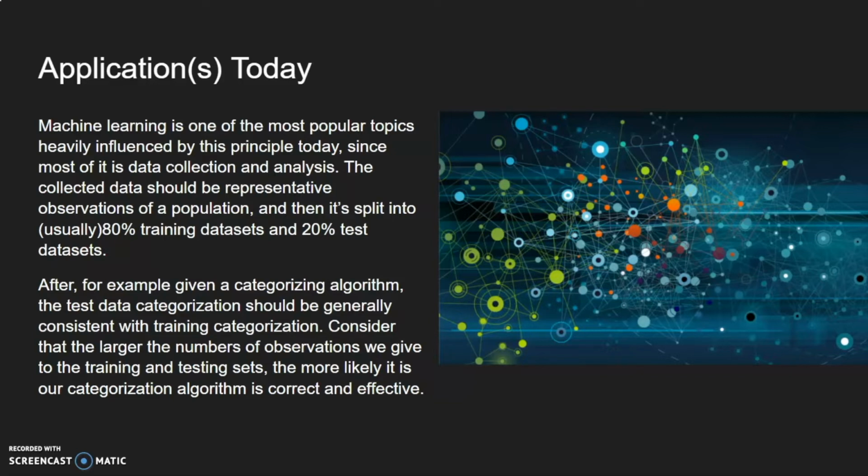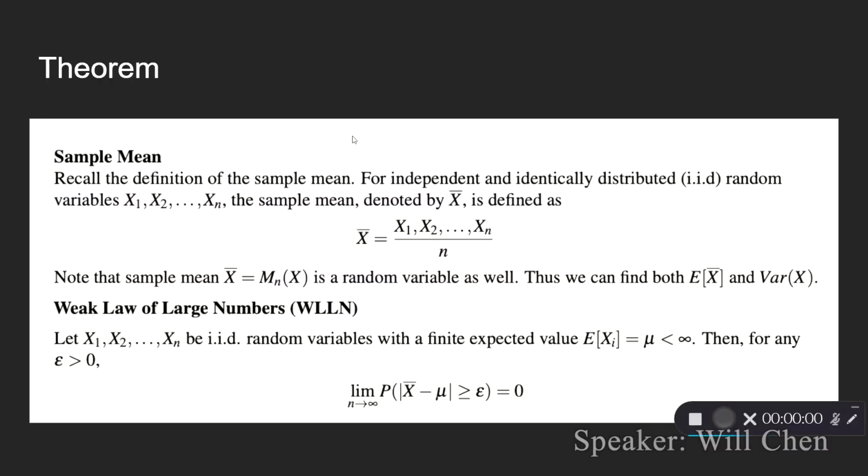You give your training data set to the algorithm, and let's just say it's a categorizing one. The categorizing algorithm should treat the test data the same way it treated the training data, and we evaluate that. But if we consider that the larger the number of observations we give the training and testing sets, the more likely it is that our categorization algorithm is not only correct but effective.